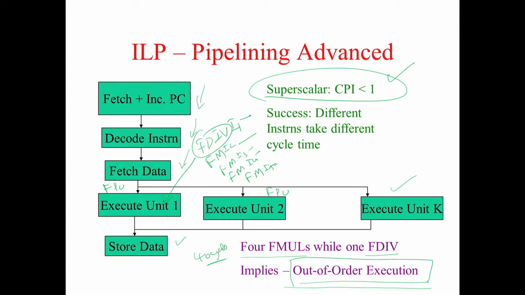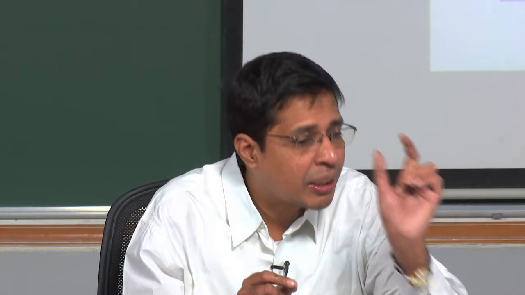Now what has happened here? FDIV starts executing, it takes 40 cycles. Before FDIV, which was I1, could complete its execution, I2 completed, I3 completed, I4 completed, and I5 also completed. So it is not that the previous instruction completes and then the next instruction completes. The way I am executing is basically out of order.